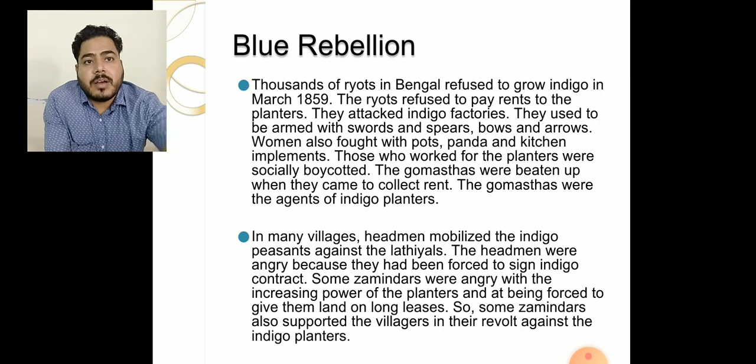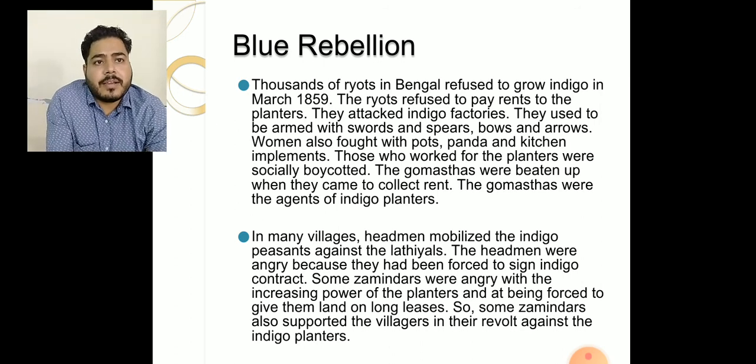Thousands of Ryots in Bengal refused to grow indigo in March 1859. The Ryots refused to pay rent to the planters. They attacked indigo factories, because the farmers were totally depressed, and they did not want any new practices in India.